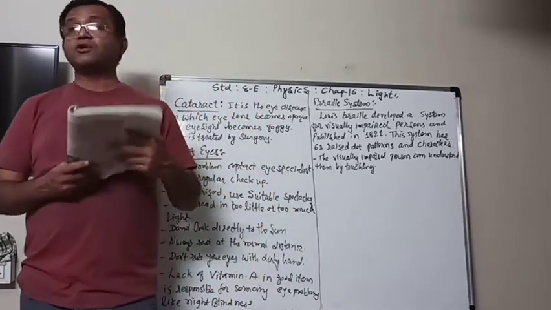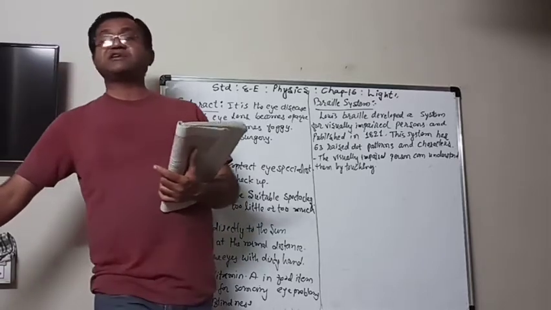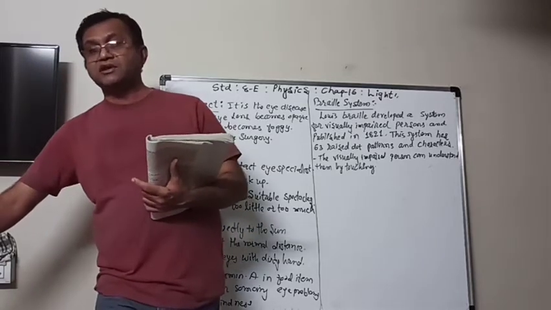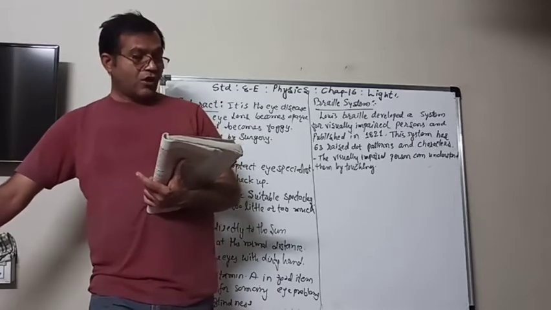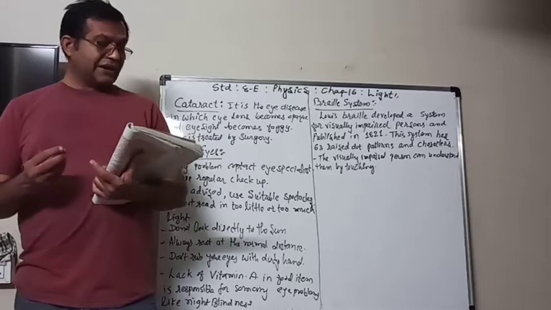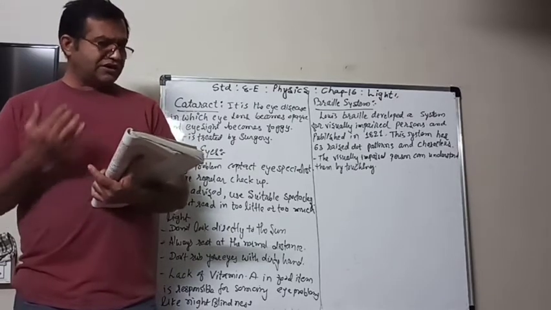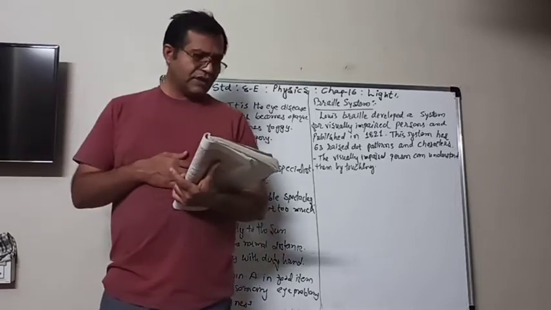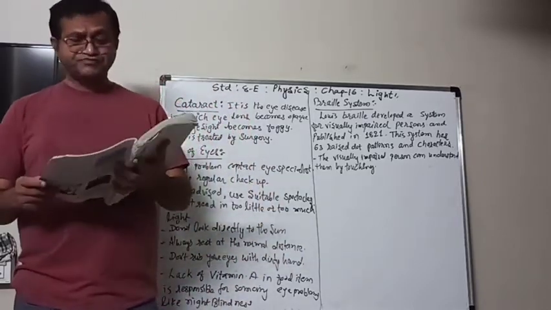Night bird owl, you know that owl is known as a night bird because it cannot see during the day, but it can see only in the night time. On the other hand, birds like kite and eagle can see well during the day, but not in the night. And so there are different types of eyes like that.